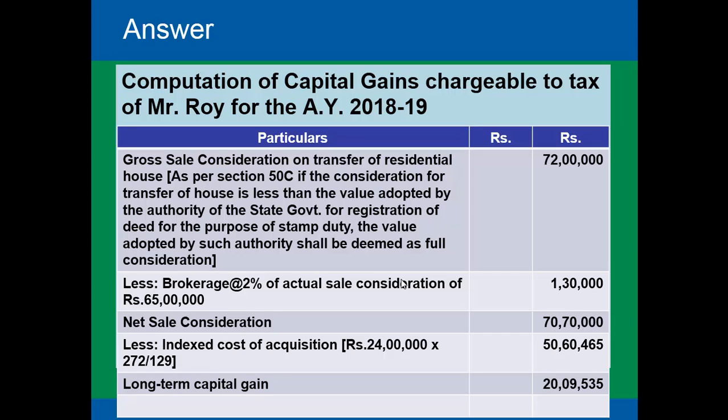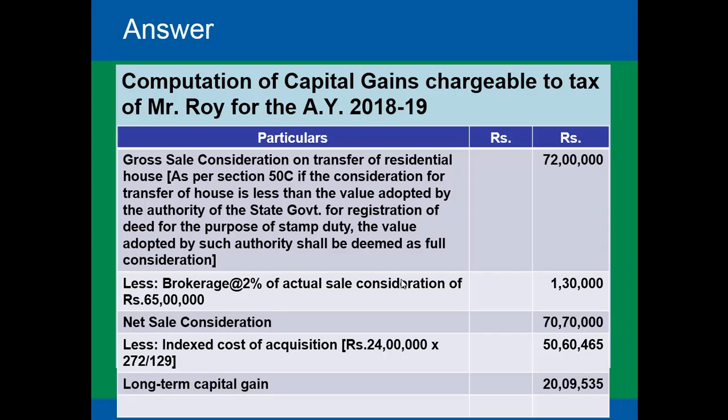for transfer of the house is less than the value adopted by the authority of the state government for registration of deed for the purpose of stamp duty, the value adopted by such authority shall be deemed as full consideration. So on this basis, we will be taking the gross sale consideration as rupees 72 lakhs. Now he will be allowed an expenditure on account of brokerage at the rate of 2% of the actual sale consideration of rupees 65 lakhs, which comes to 1,30,000. So the net sale consideration would be 72 lakhs minus 1,30,000, which comes to 70 lakhs 70,000.